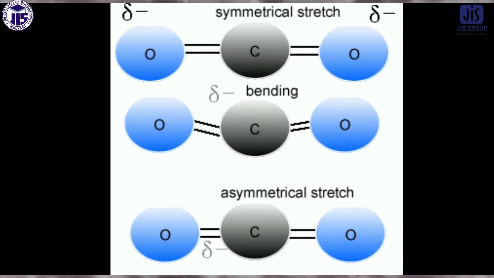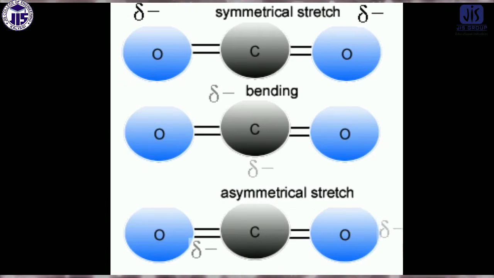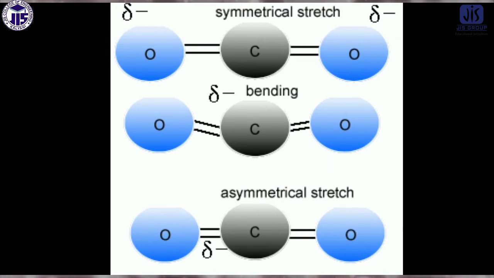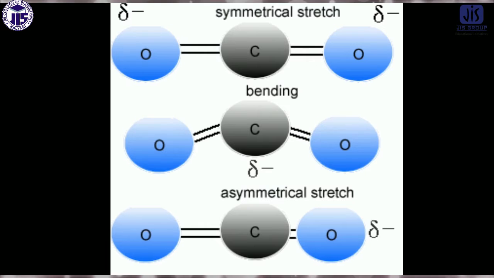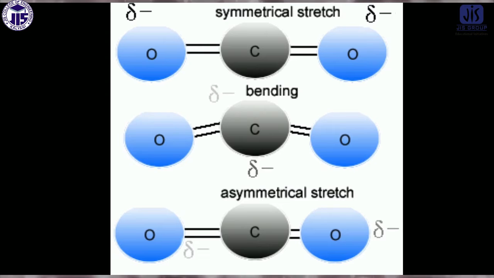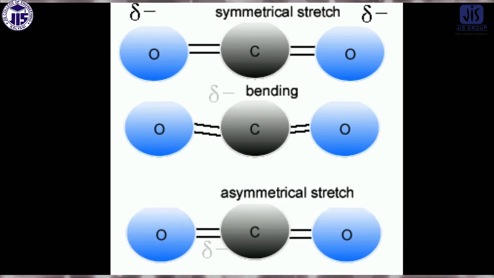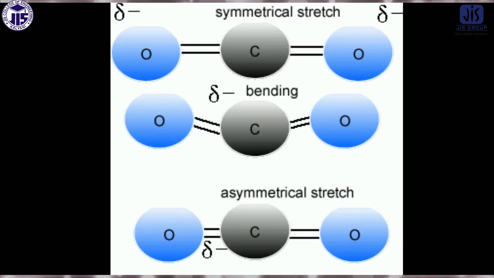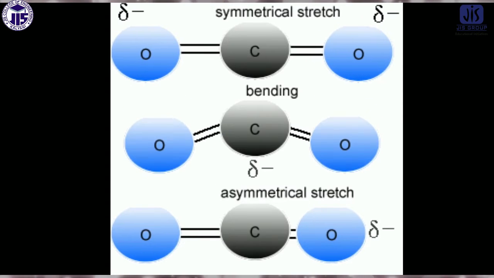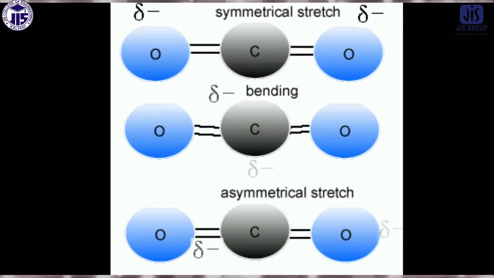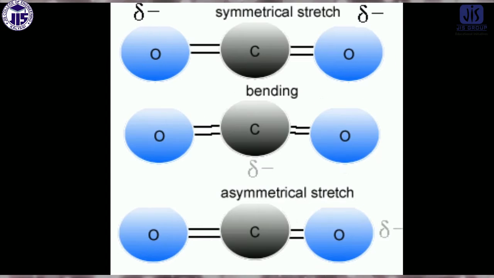In the first case, this is the symmetrical stretch. Why symmetrical? Look, at a time they are going in the same direction. That means they go outside at a time, and after that moment they come inside at a time, both oxygens. But for the third case, when one oxygen comes closer to the carbon, the other oxygen goes outward, isn't it? So at a time one bond is stretched and the other bond is compressed. Stretching and compressing occur in parallel.